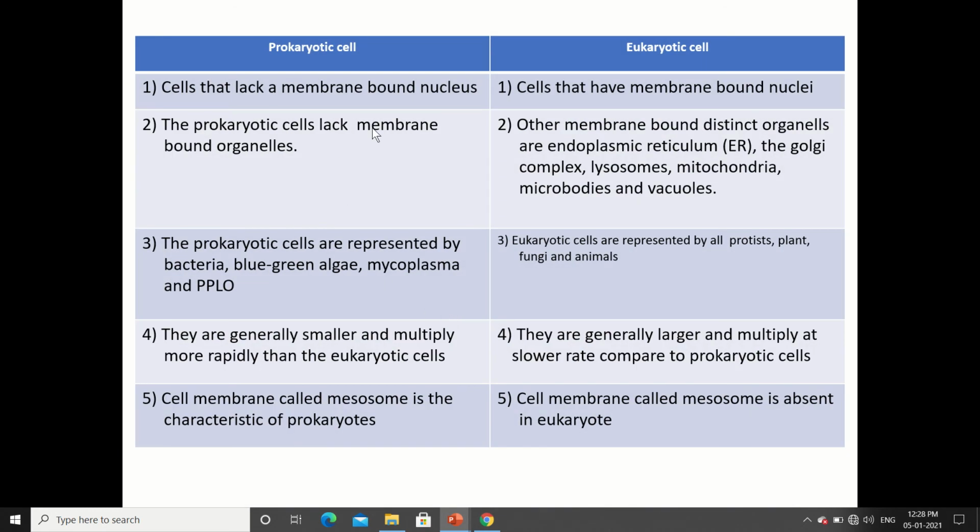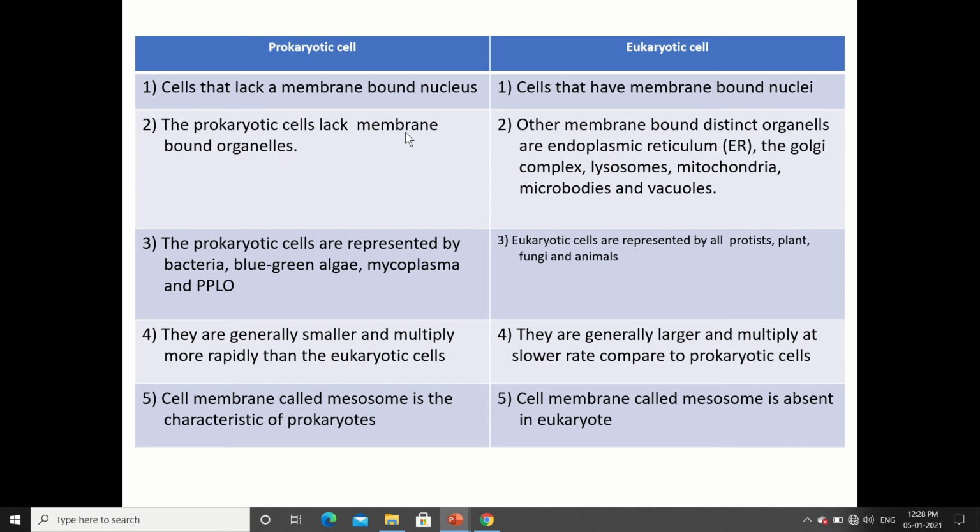Now let us differentiate between prokaryotic cells and eukaryotic cells. First, the prokaryotic cell. These are cells that lack a membrane-bound nucleus. So prokaryotic cells lack a membrane-bound nucleus, and their genetic material is naked, whereas eukaryotic cells have membrane-bound nuclei.